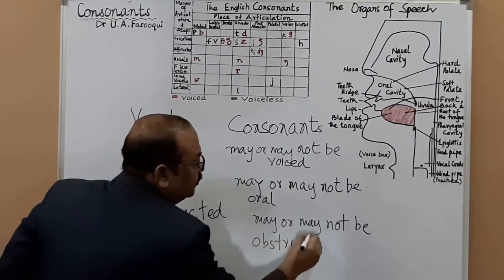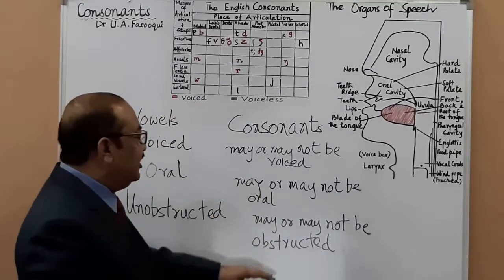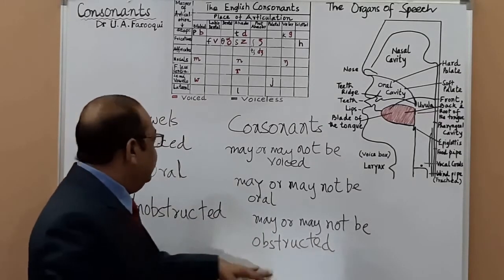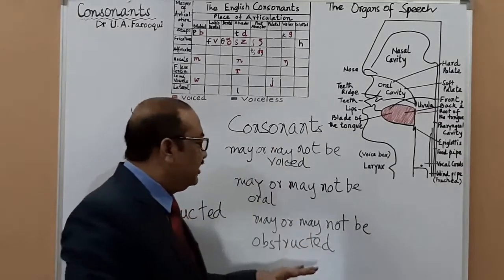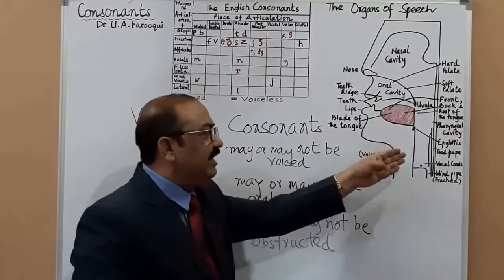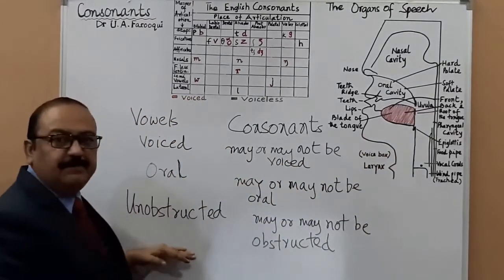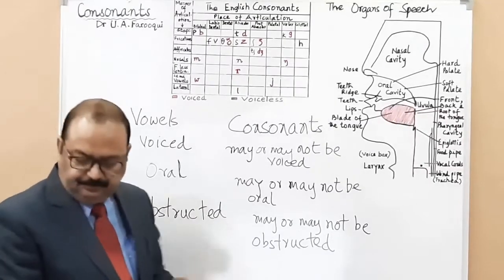When I say obstructed, what does it mean? I use the word constriction. It means there is no constriction in the articulation of vowel sounds. But as far as consonants are concerned, there is constriction. There is narrowing of the vocal tract. Narrowing of the vocal tract doesn't happen in vowels. Is this fine? Yes, sir. Have you understood? Yes, sir.